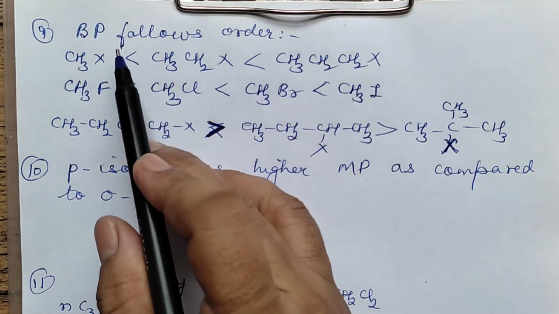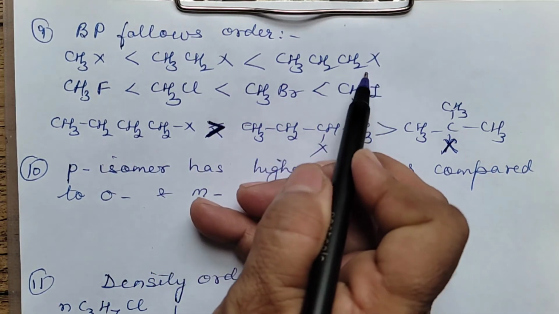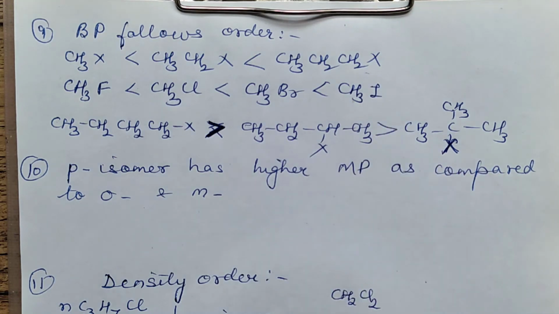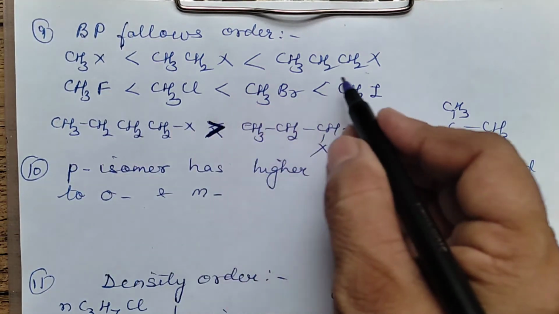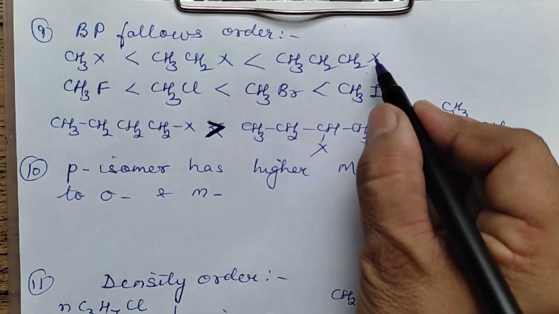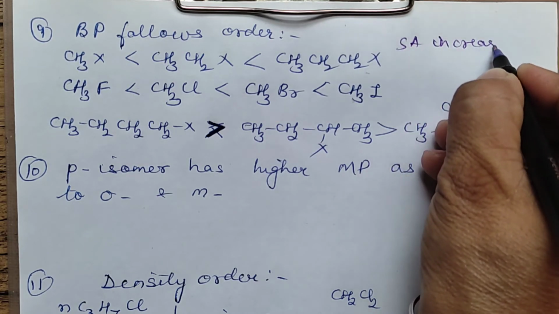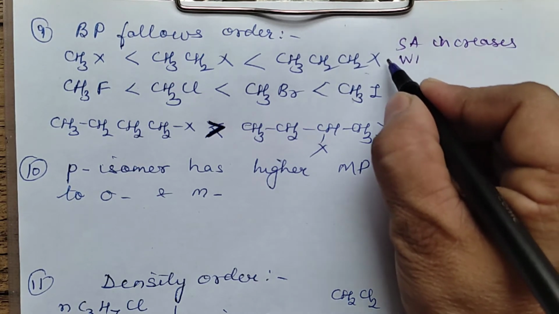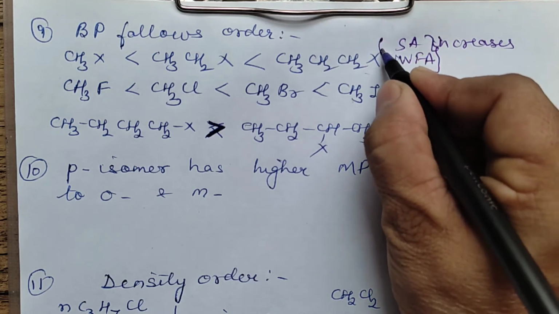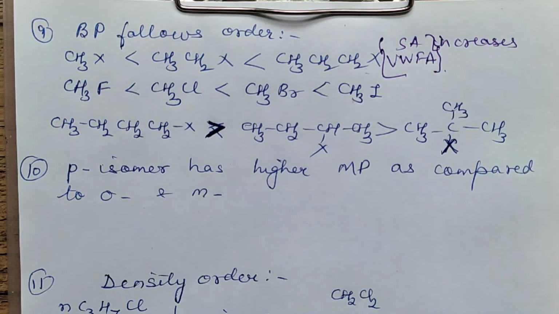Say you are asked about the boiling point order. If you are keeping the halogen fixed, boiling point always increases with the increase in the number of carbon atoms. As the length of the carbon chain increases, keeping the halogen fixed, boiling point will increase. Reason: surface area increases. When the surface area increases, van der Waals forces of attraction also increase. Therefore the boiling point will increase.